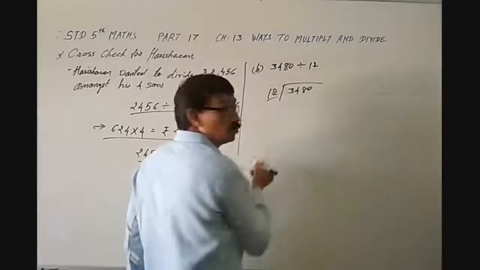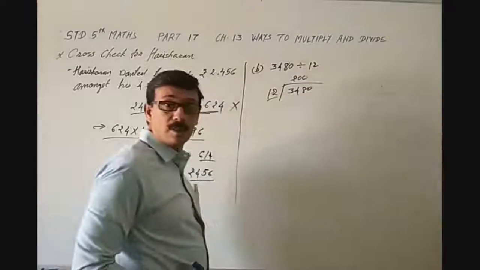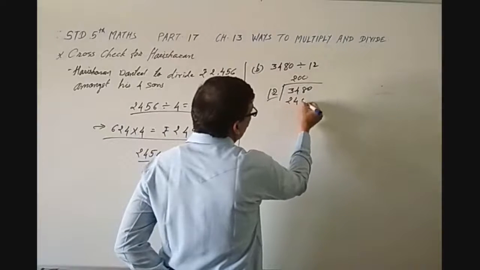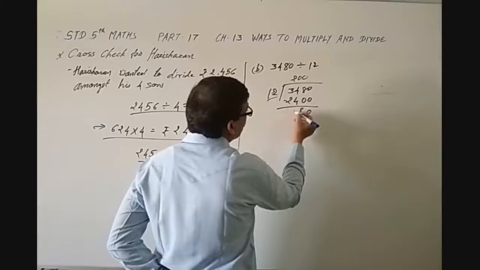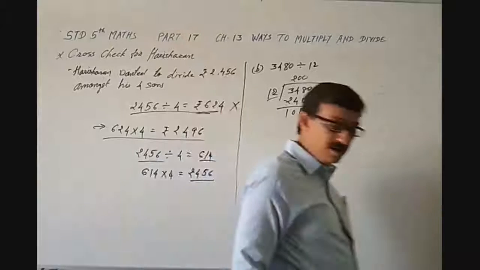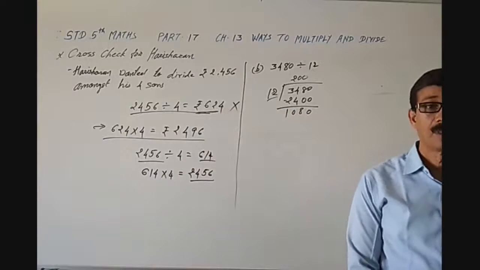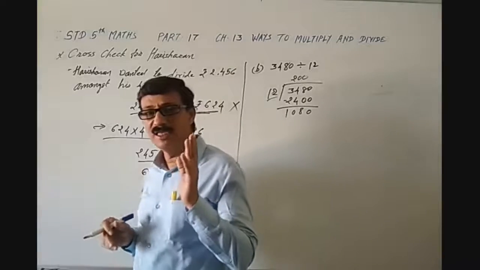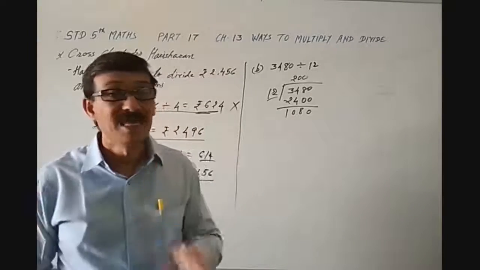Suppose here there is 12. So let's take 200, then 12 times 200 is 2400, isn't it? So subtracting, we get 1080. Then see 108, you know, in the table of 12, 12 nines are 108.